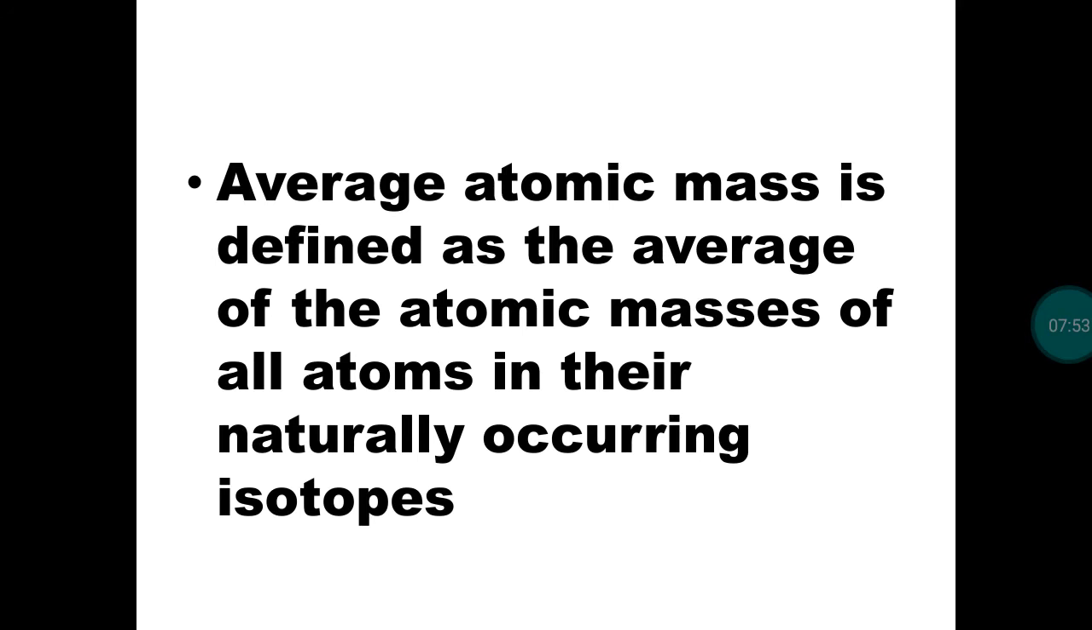Next, what is average atomic mass? As I told already, an element exists in different isotopic forms. Hydrogen exists in three different isotopic forms: protium, deuterium, and tritium. Hydrogen with mass number 1, mass number 2, and mass number 3. So when we consider the mass of an atom, we should not consider only one isotope of an element. We have to consider the mass of all the isotopes of an element. So average atomic mass is the average of the atomic mass of all the isotopes of an element. So it's called an average atomic mass.